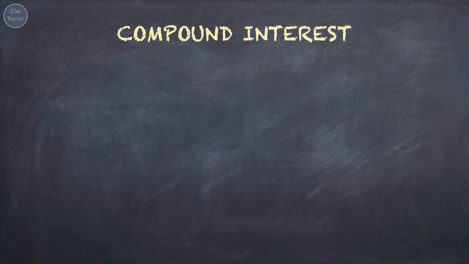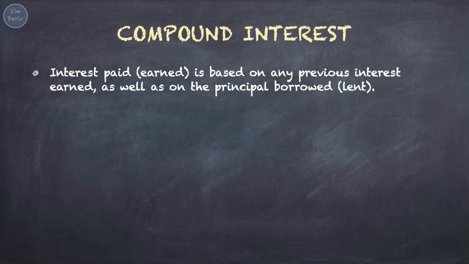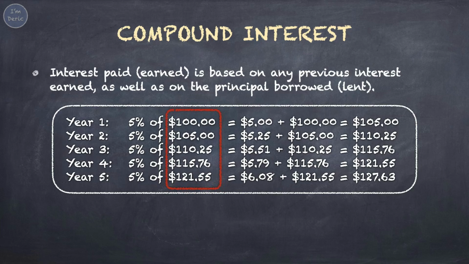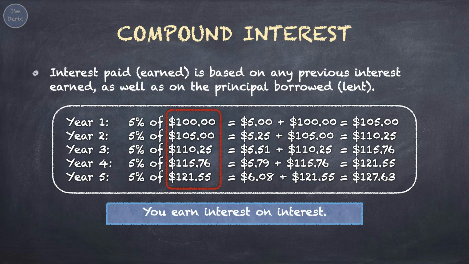The second type is compound interest. Interest paid or earned is based on any previous interest earned, as well as on the principal borrowed or lent. As shown in the table, every year the interest is calculated based on the previous year total balance. That's why the interest payment is getting higher and higher. So, you earn interest on interest. For all the questions of time value of money, we will only apply compound interest.